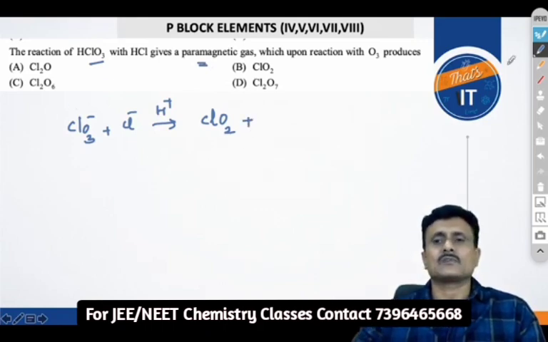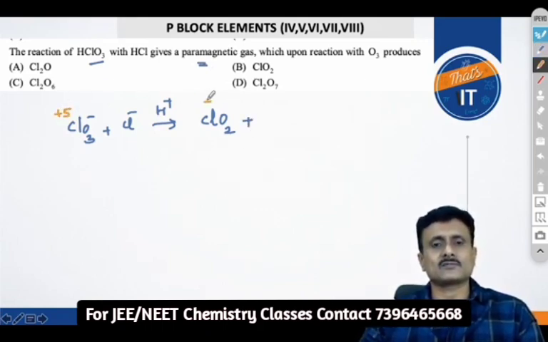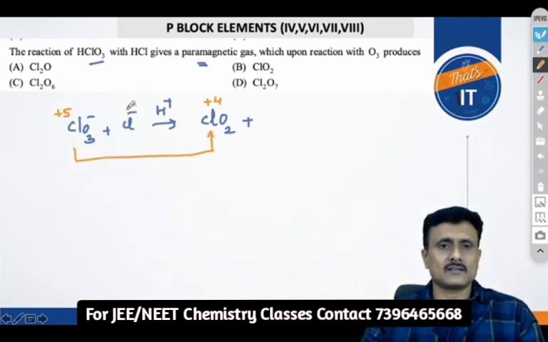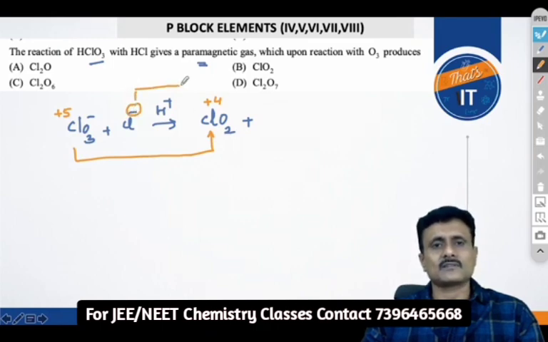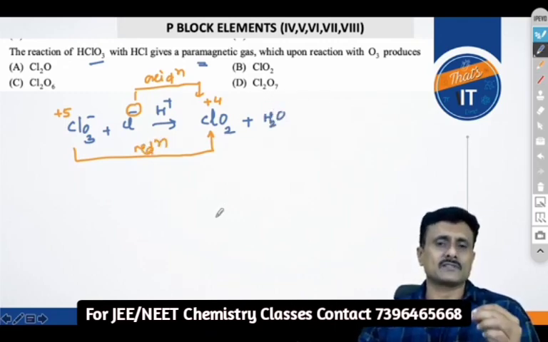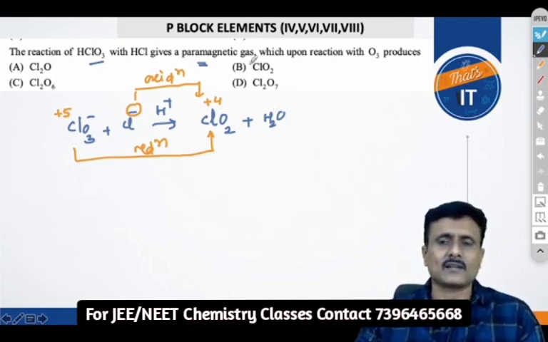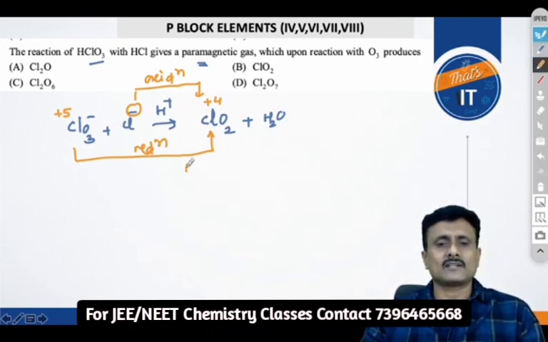Here what's happening is that chlorine, whose oxidation state is +5, is changing to +4. That means this is reduction, and -1 to +4 is nothing but oxidation. So this is a redox reaction, isn't it? So ClO2 is the product obtained after the reaction. You can see it's a paramagnetic gas. How would I know that it is paramagnetic?